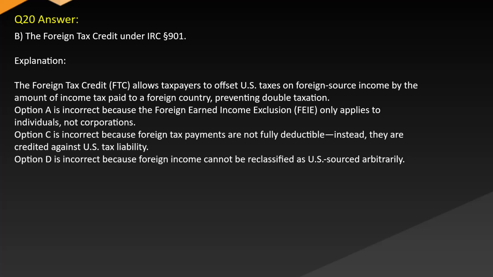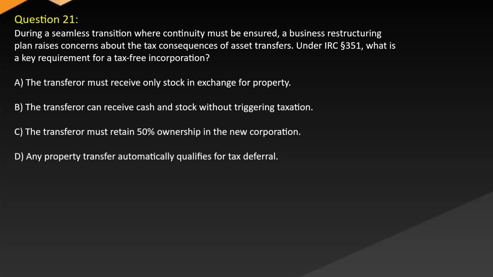sourced arbitrarily. Question 21. During a seamless transition where continuity must be ensured, a business restructuring plan raises concerns about the tax consequences of asset transfers. Under IRC, what is a key requirement for tax-free incorporation? A. The transferor must receive only stock in exchange for property. B. The transferor can receive cash and stock without triggering taxation. C. The transferor must retain 50% ownership in the new corporation. D. Any property transfer automatically qualifies for tax deferral.